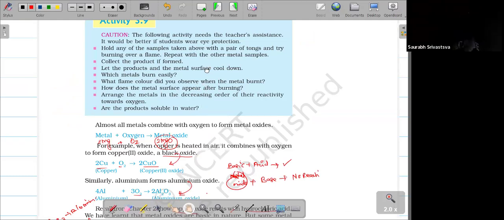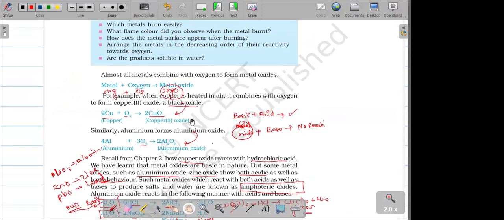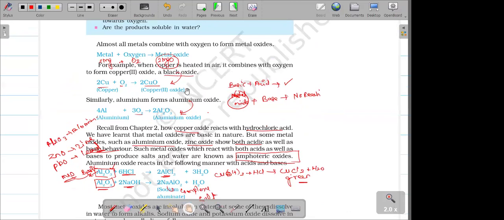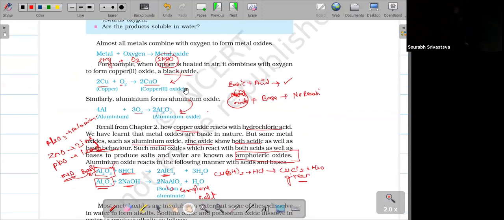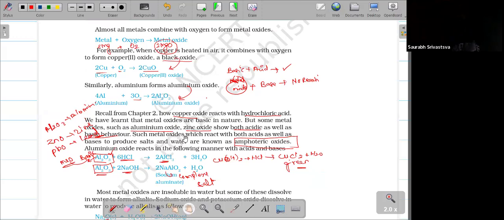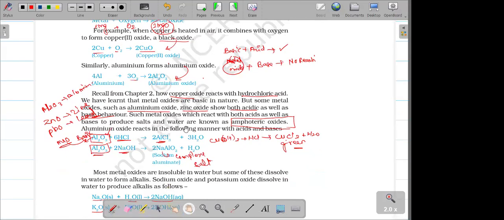Hello, sir. Sir, will you send the note? Which one, sir? This note. This one? Will you send the note? Yeah, after the class I'll send. Yes, sir, please send it in the group. The same class note file. Okay.